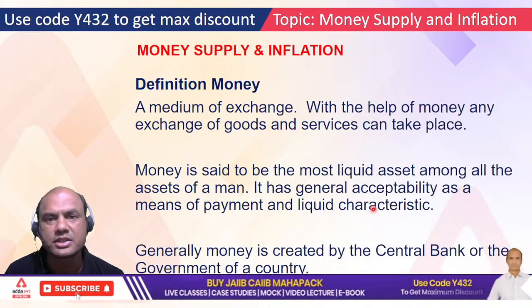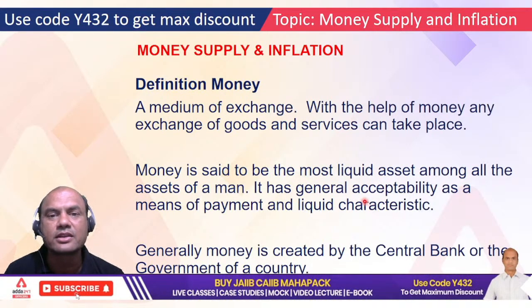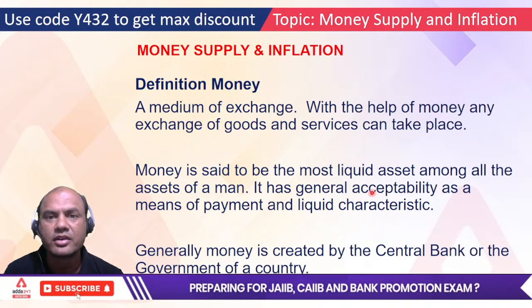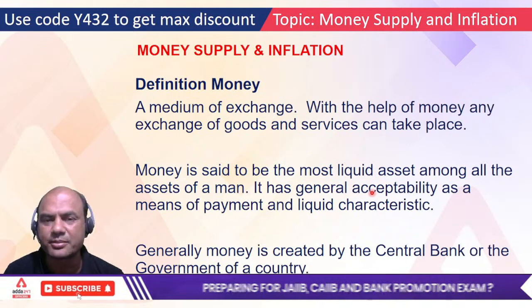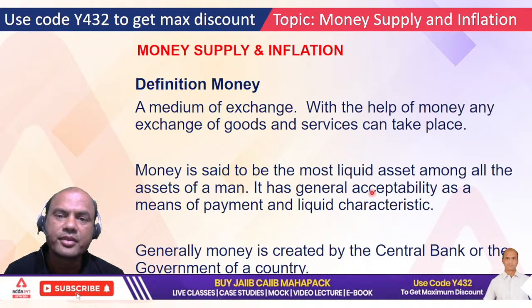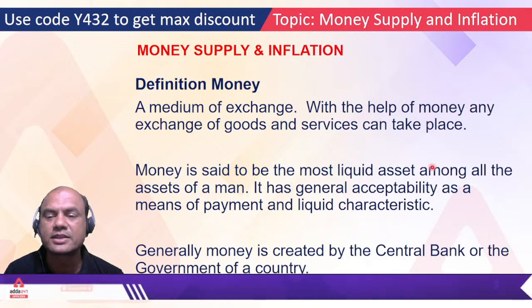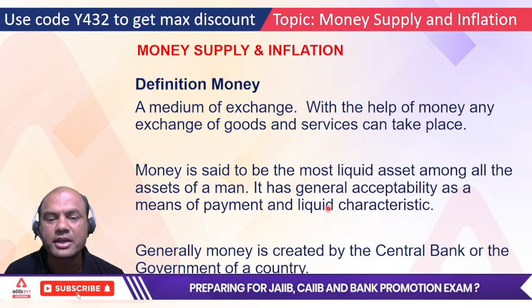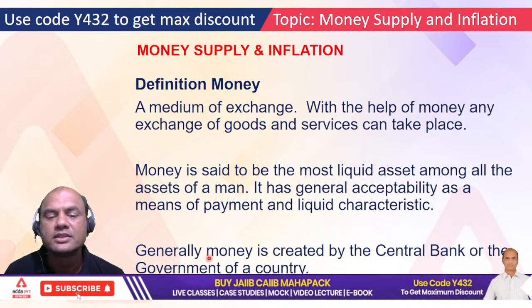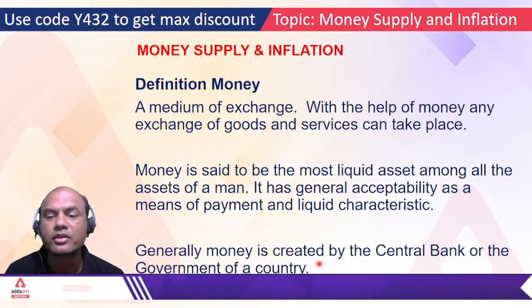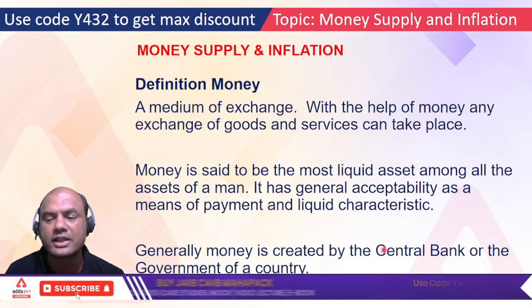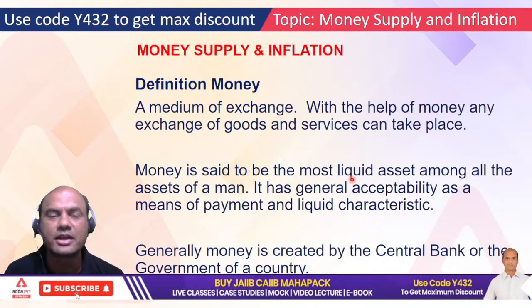Now I'll ask you one question. Old series 1000 rupee notes, right, which were banned in 2016. Suppose if I give you tomorrow, will you accept it? No. Why? Because it has lost its acceptability, right? Why has it lost its acceptability? Because of this 4th reason. Generally money is created by central bank or the government of the country. So this acceptability was banned by government of the country as well as RBI. So that's why this acceptability is gone.